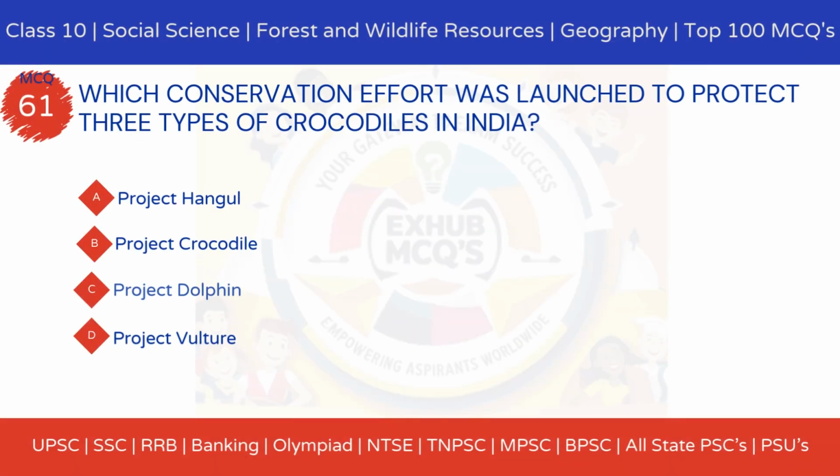MCQ 61. Which conservation effort was launched to protect 3 types of crocodiles in India? Option A, Project Hangul. Option B, Project Crocodile. Option C, Project Dolphin. Option D, Project Vulture.